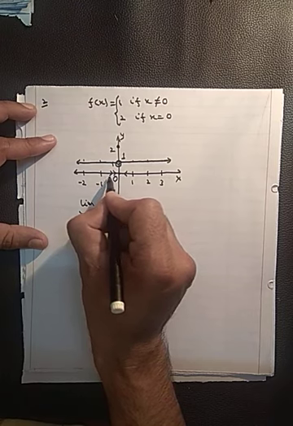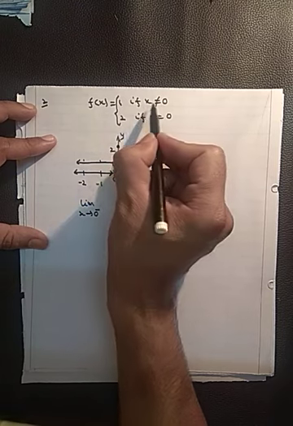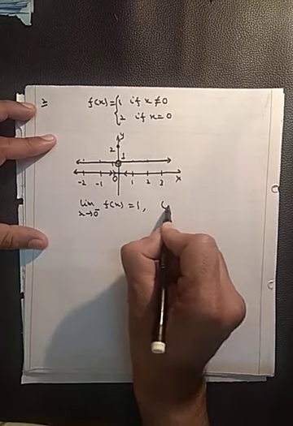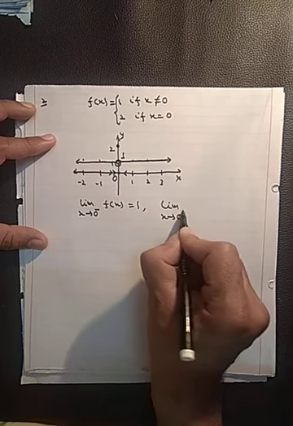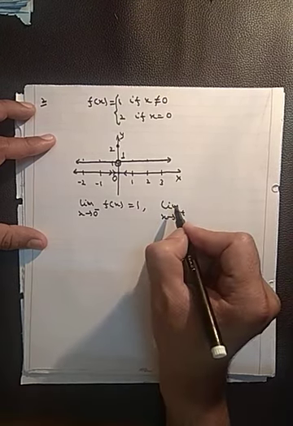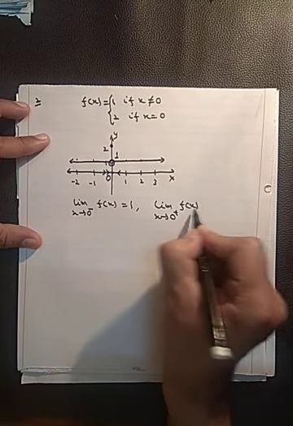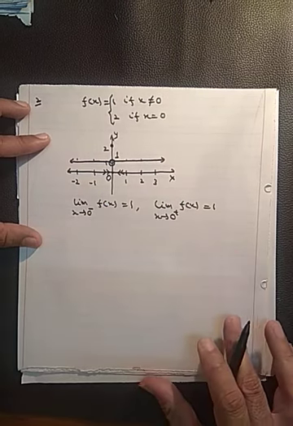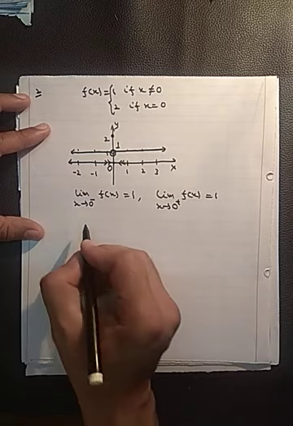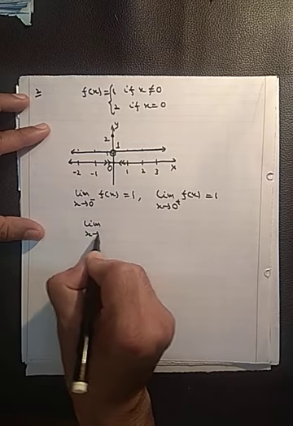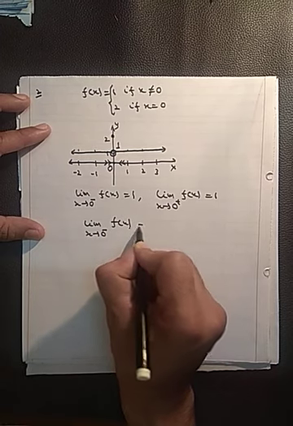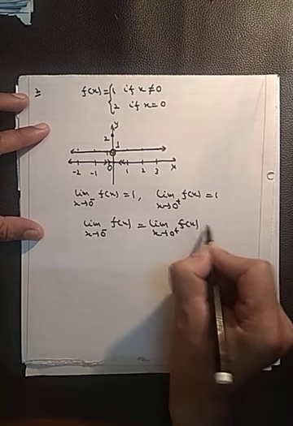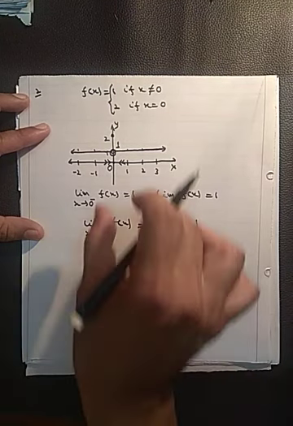But in this case, you can see the left hand limit, x approaches 0 minus, means if you approach 0 from the left side, the value of function approaches 1. Limit x approaches 0 from the right side, then also f(x) approaches 1. So here limit x approaches 0 minus f(x) equals limit x approaches 0 plus f(x). Both limits are equal, but still this function is discontinuous.